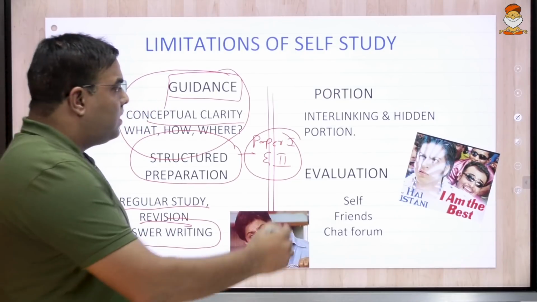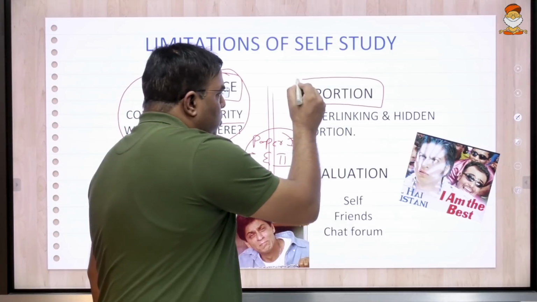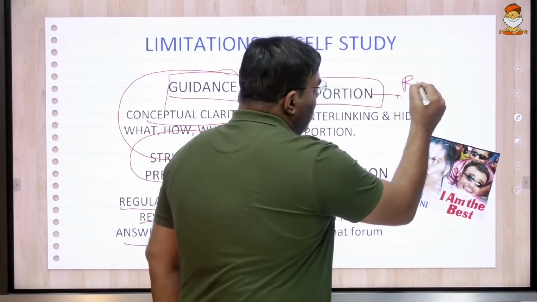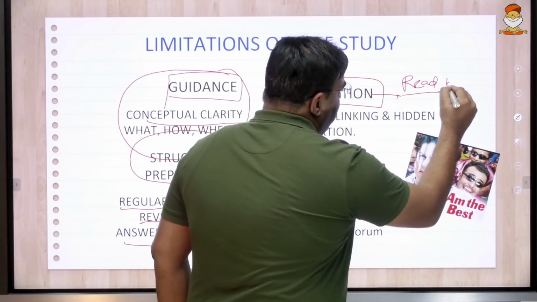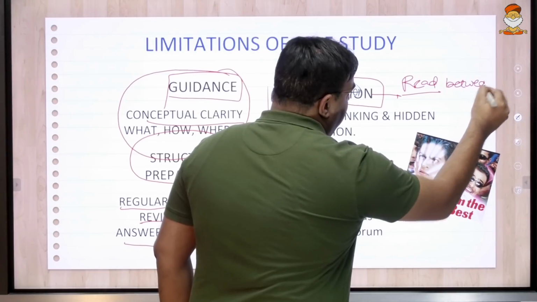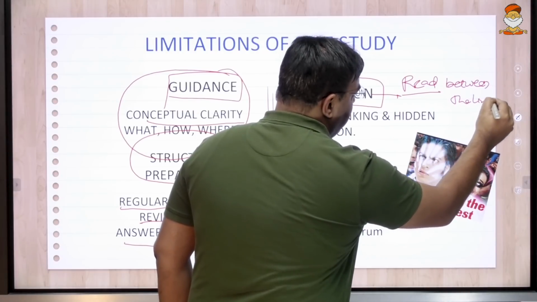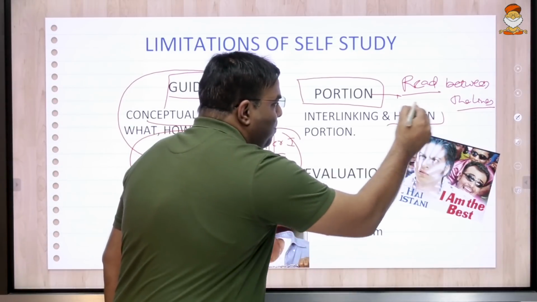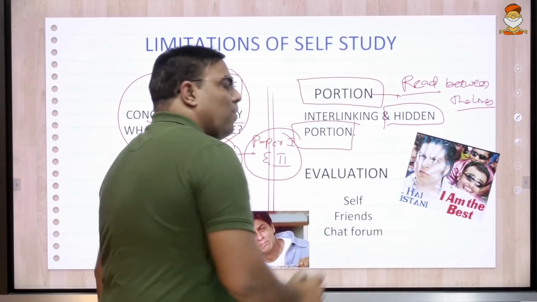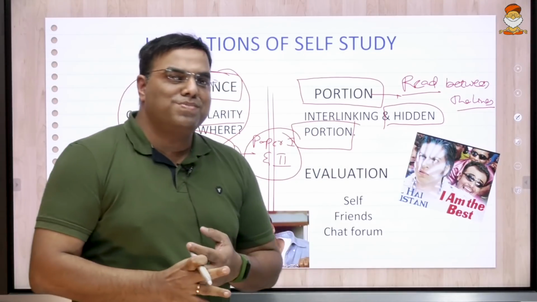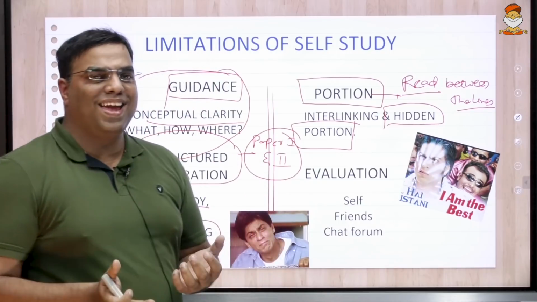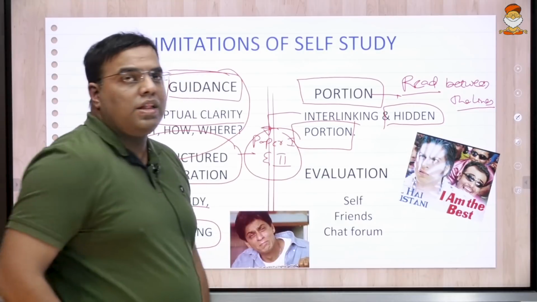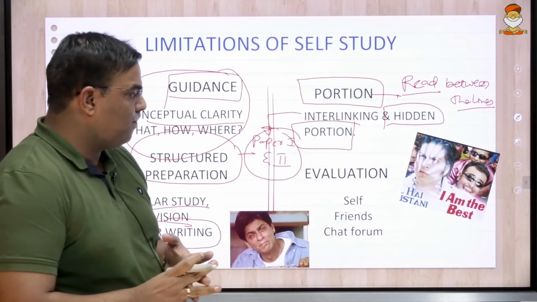Right? One of the things that most of the people who do self-study do is they do not read between the lines of the portion. Right? Read between the lines of the portion. There is a lot of hidden portion in sociology. Only when your answer sheet or the question paper comes in UPSC, people will be telling, "Ye to maine padha hi nahi. I have not read this." And of course, I have already told they fail to interlink the concepts of paper 1 and paper 2.